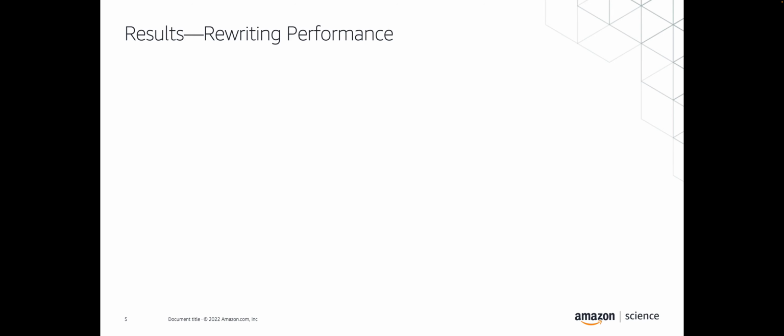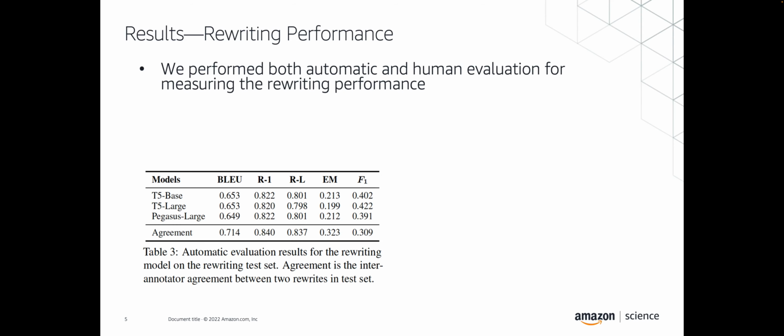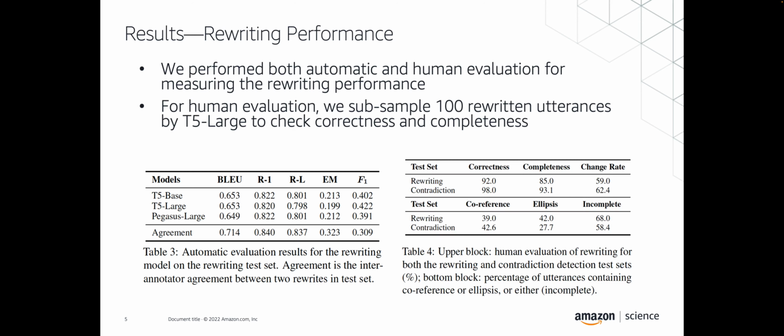Okay, so let's talk about some of the results. For rewriting performance, we evaluate using both automatic and human evaluation. For automatic evaluation, we have been using BLEU, ROUGE scores, and also EM score and F1 score. And for human evaluation, we subsampled 100 rewritten utterances and then checked two aspects: correctness and completeness.